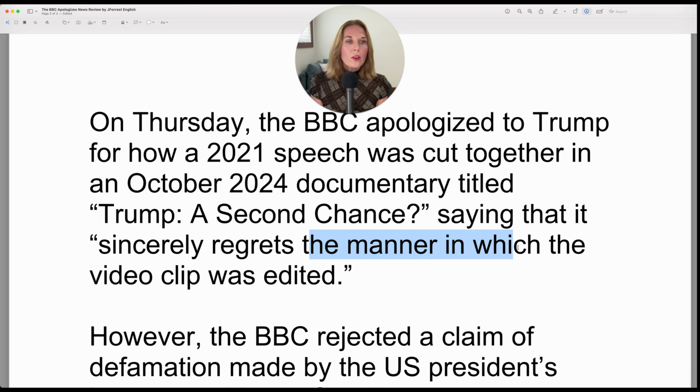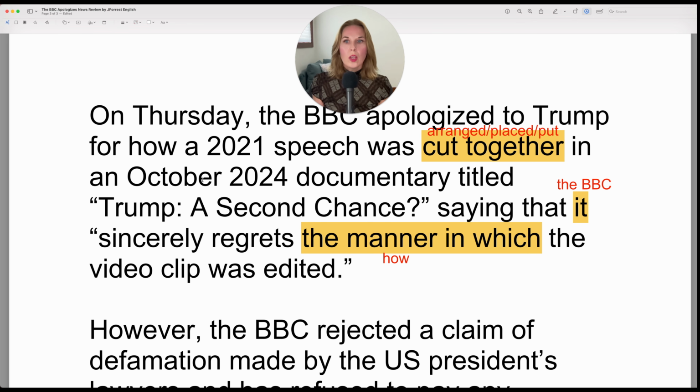So the manner in which is a more formal way of simply saying how. It regrets how the video clip was edited. You could use how. In more everyday speech, it would sound too formal to say this. Even in business speech, you would just say how the video clip was edited. Notice here we have a 2021 speech, an October 2024 documentary.